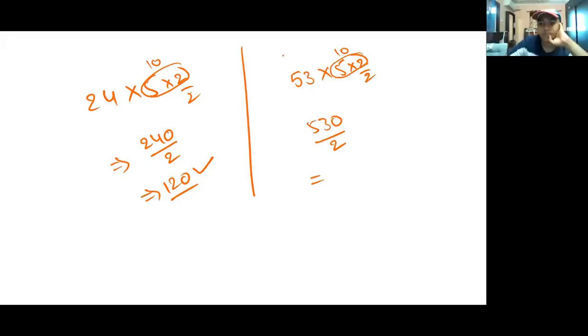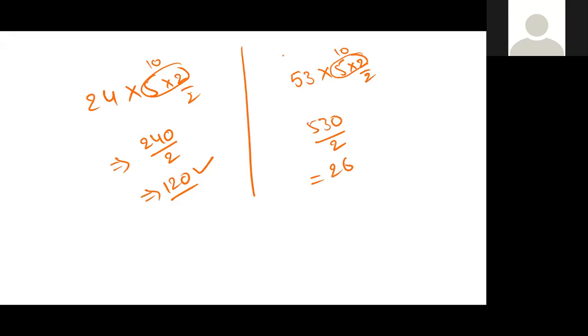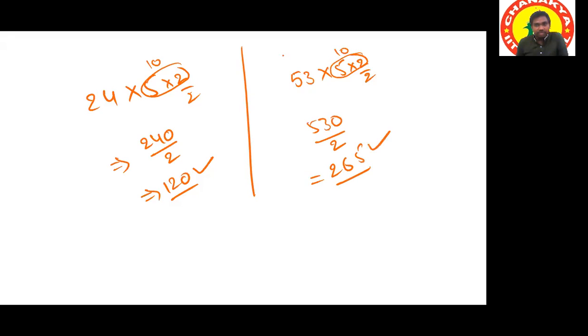Sir, can I ask a doubt? 2 2s are 4, 30. 260. 275. 1 remainder 10. 5 10s, 265. 260. Now, got it? No, sir, I didn't understand.